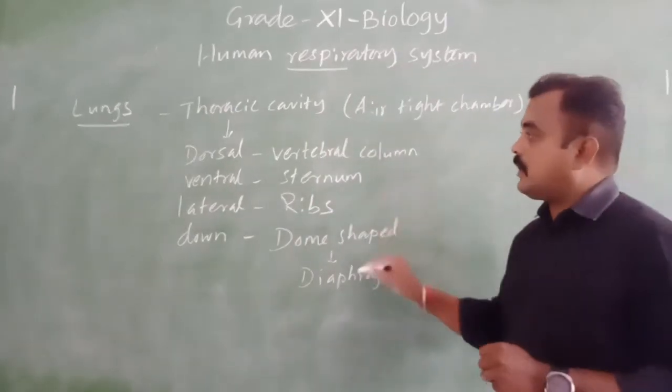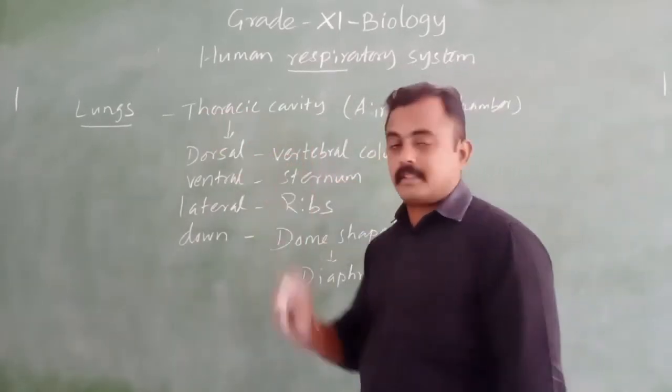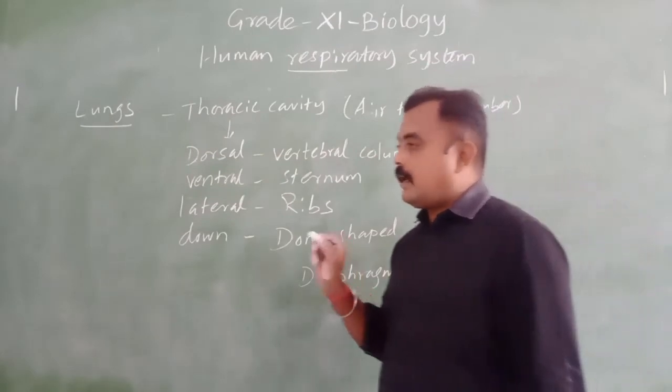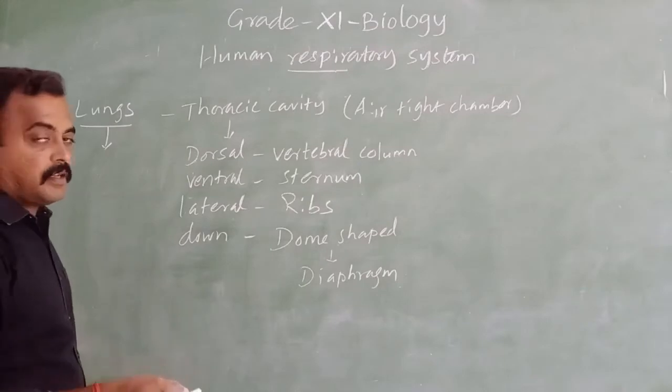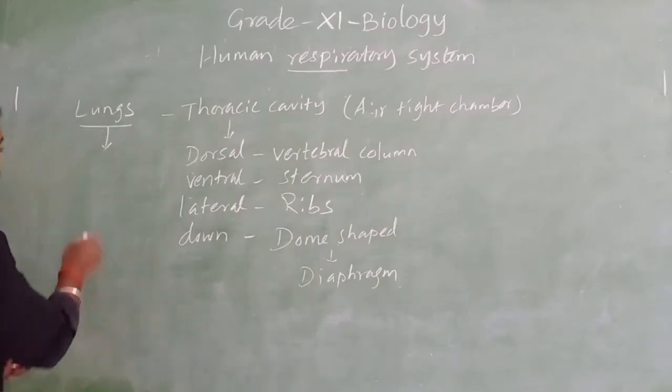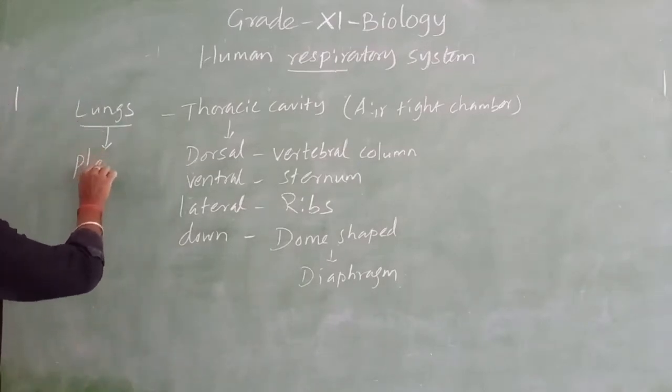All these protect the lungs, and the lungs are also covered by a double layer called the pleura.